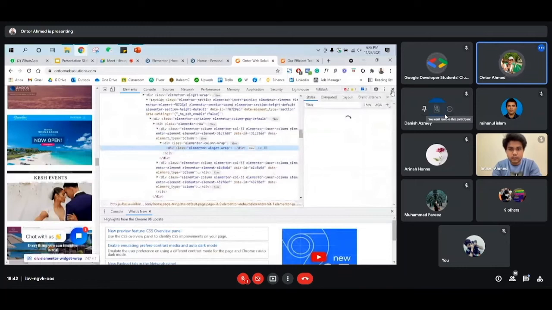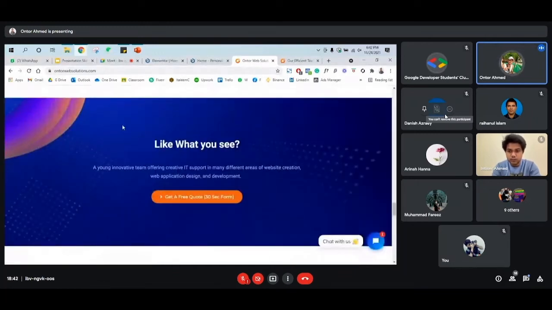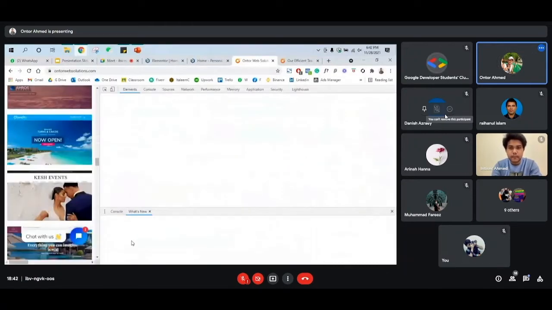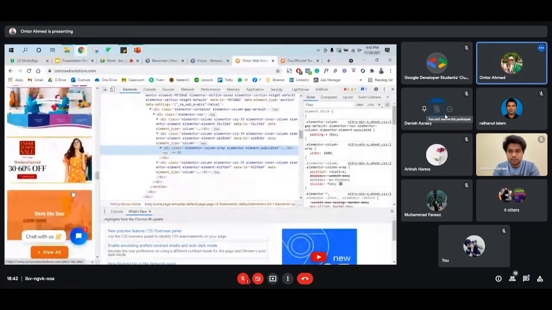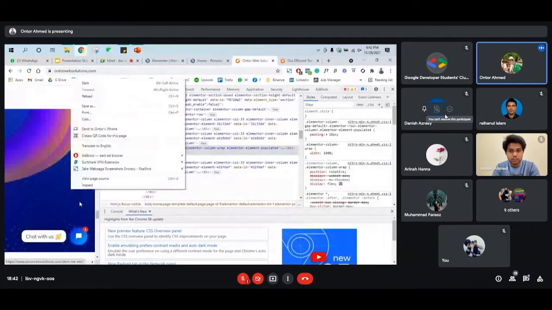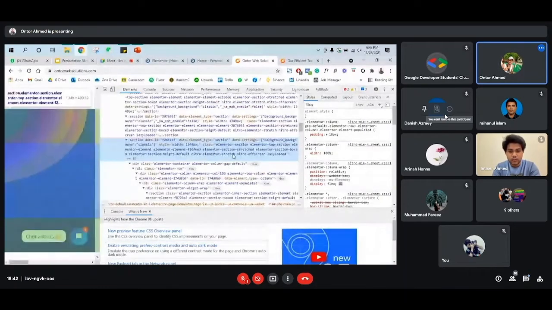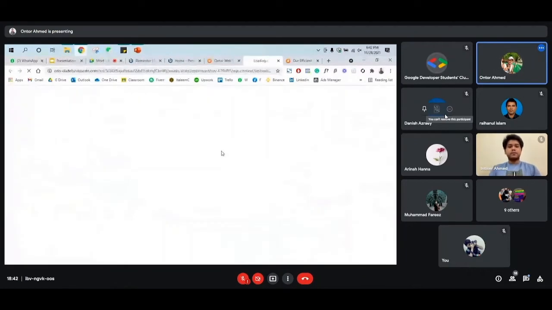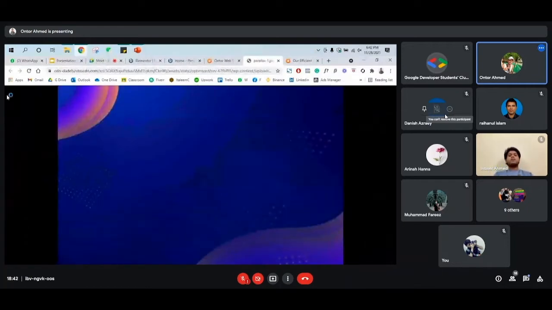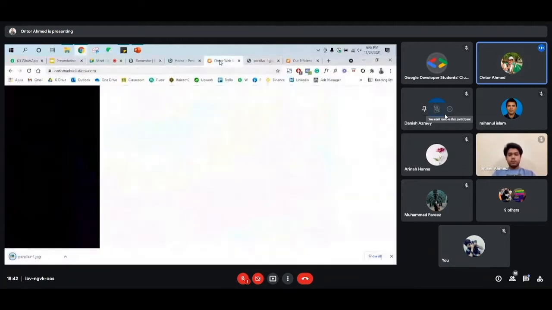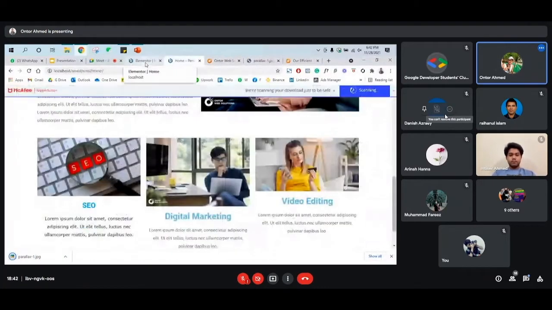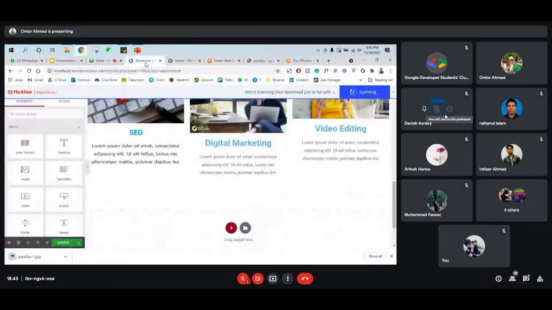And for that, we need that background image. I'm not sure if I have it, or we can get it from here. We can use inspect and get this image. Okay, so I have that image. Once we download that image, I'm sorry for so many noises here.